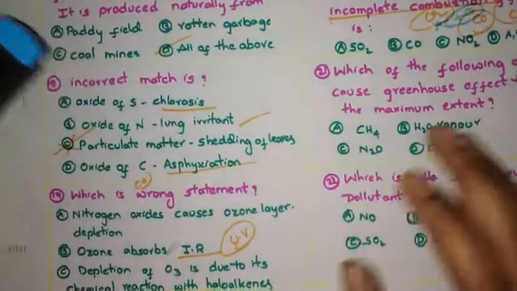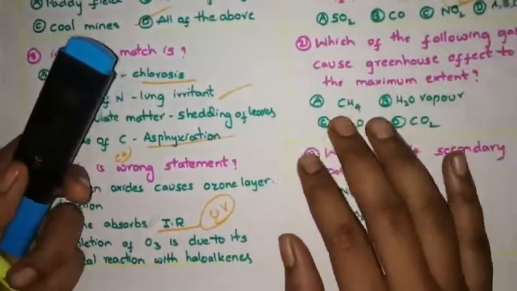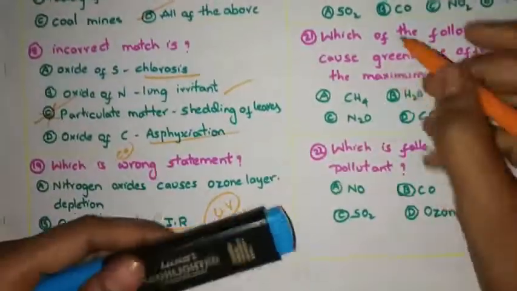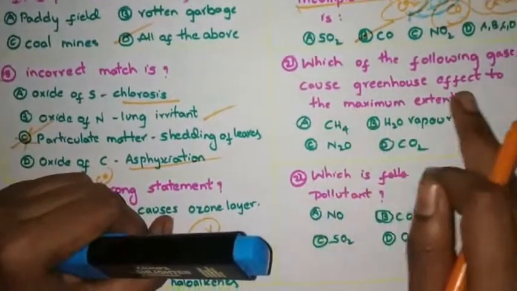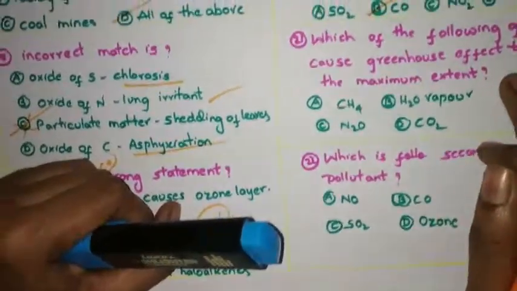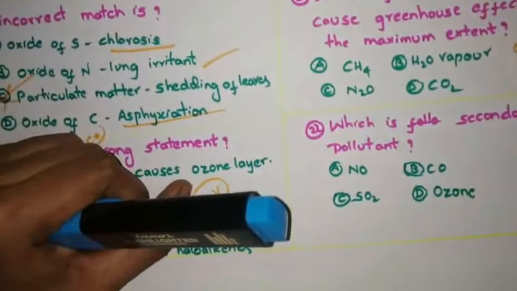Now see the 21st question. This is the B option. Which of the following gases causes the greenhouse effect to the maximum extent? Greenhouse, what I told, cow mafia.